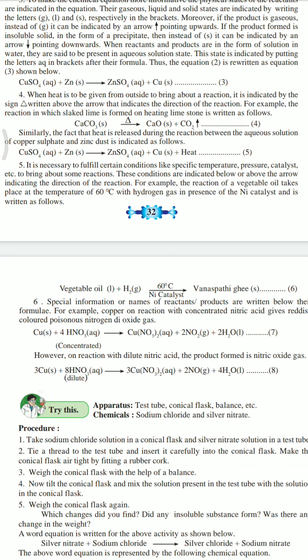The equation is Cu plus HNO3 gives Cu(NO3)2 plus 2NO2 plus 2H2O. H2O is water. So this is one reaction.